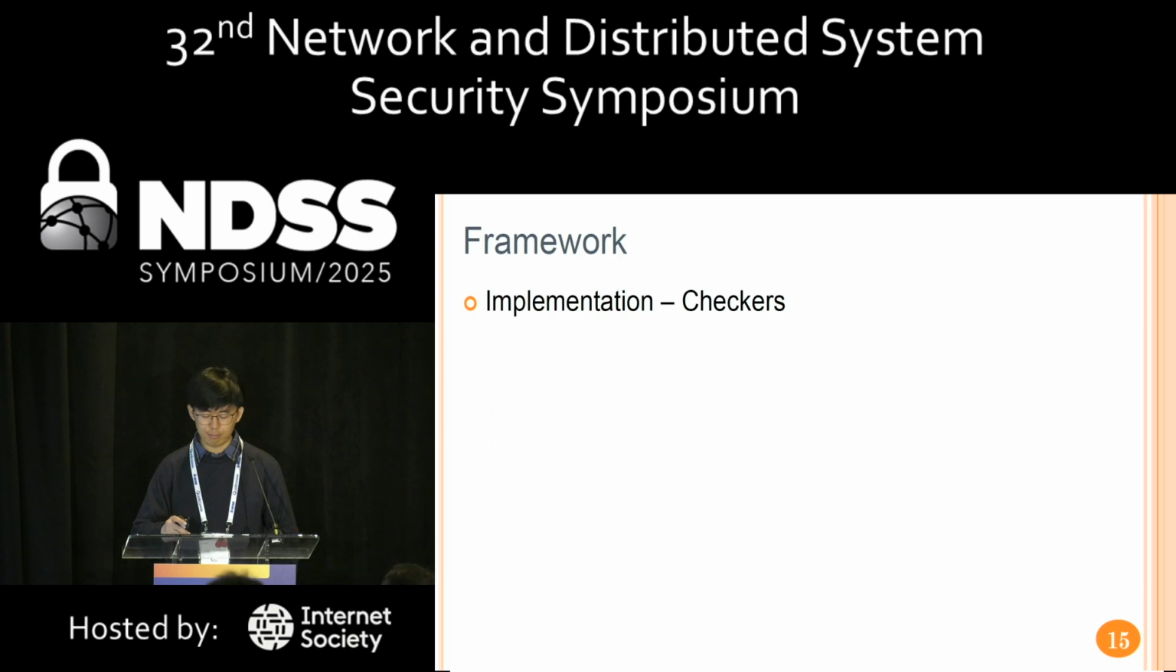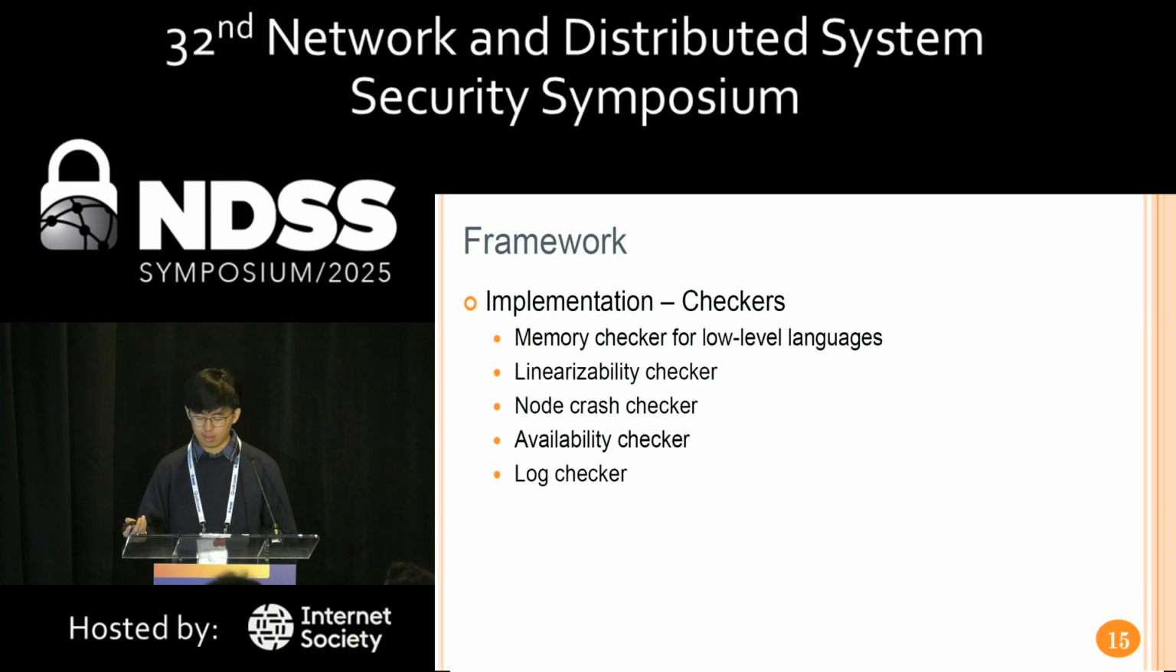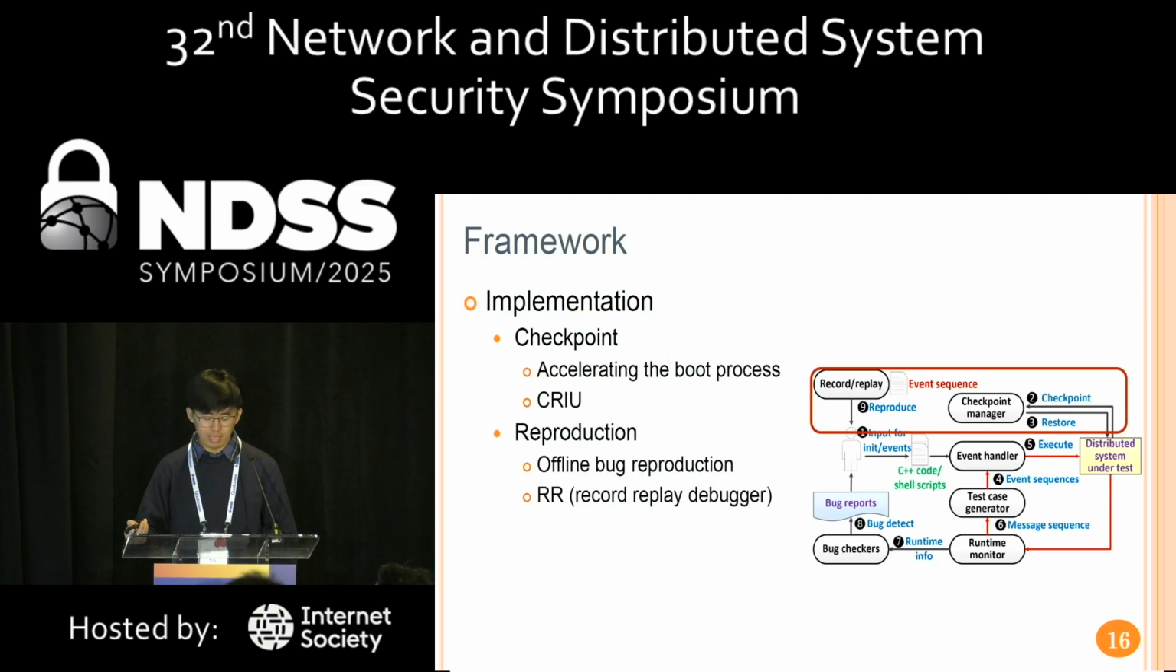DistFuzz deploys 5 checkers, including a memory checker for low-level languages, a linearizability checker for consistency, a node crash checker that detects unintended crashes, an availability checker that checks whether the system is still functional after testing, and a log checker to detect fatal logs. DistFuzz also supports integrating checkpointing and bug reproduction into the workflow. It utilizes the CRIU tool to checkpoint and restore the system before testing, to accelerate the boot process.